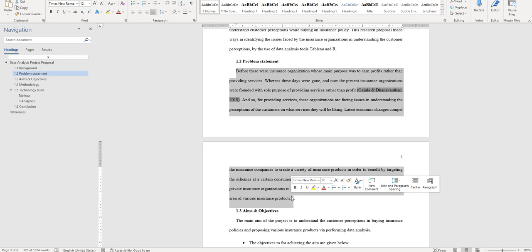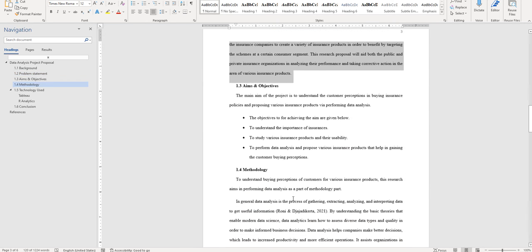If that problem is evaluated and appropriate results are identified, based on the results we can conclude that children have an important role in influencing parents' purchase decisions, and from that we can provide strategies to attract children in the form of advertisements, or different strategies can be created to target children to influence their parents to purchase products. So here we are supposed to give what the problem is and why the problem is important to address. That should be explained in the problem statement.